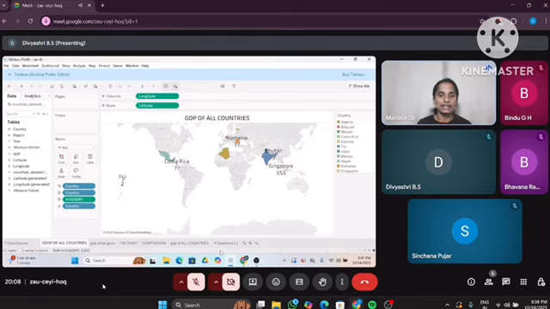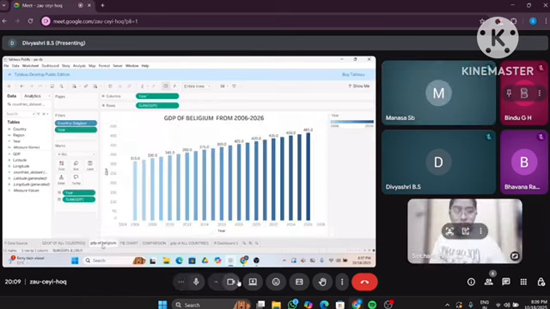The map was titled GDP of all countries. The visualization helps quickly compare GDP values and understand the geographic distribution of economies across the world. Next will be explained by Sinchana.